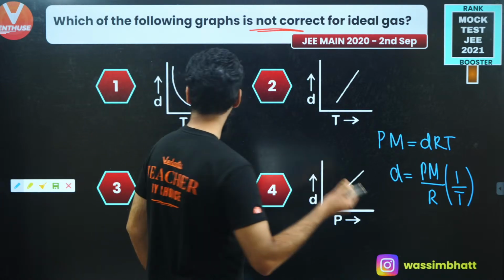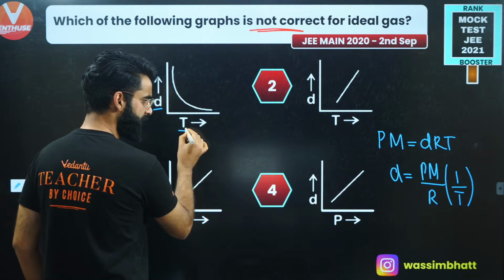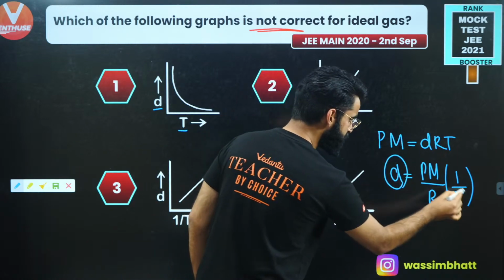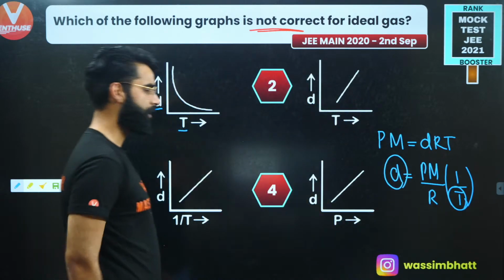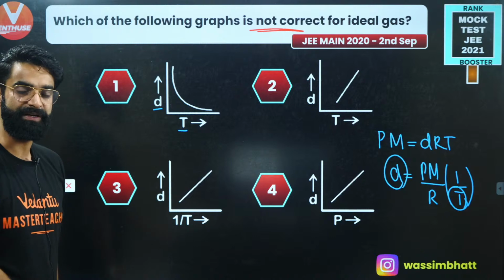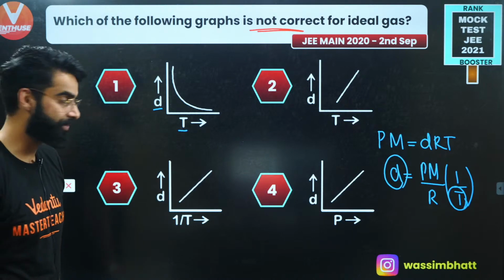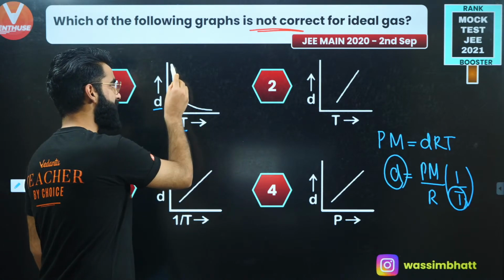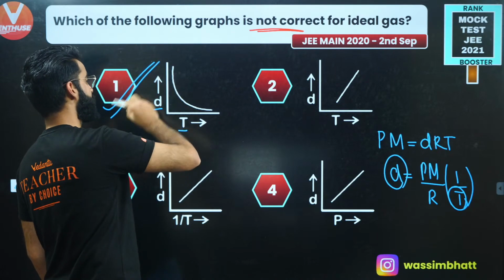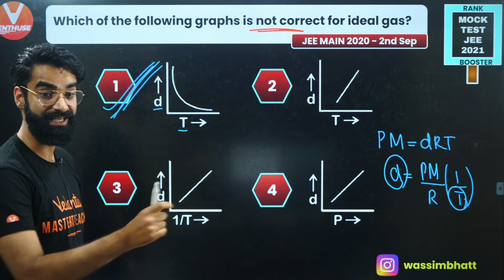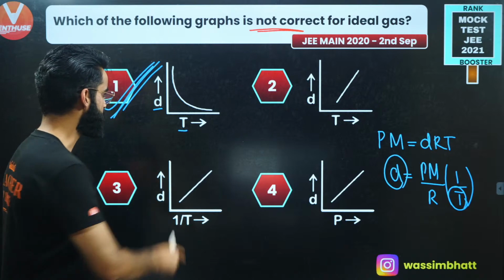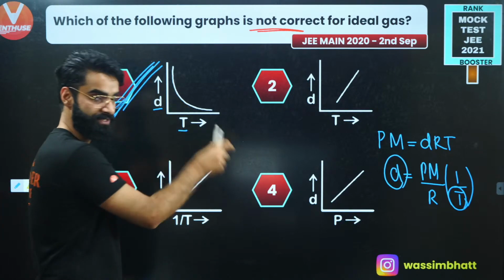See guys, I need to plot a curve between density versus temperature. Density and temperature are inversely proportional to each other. Whenever I need to plot a curve between 2 variables which are inversely proportional to each other, the nature of the curve is a rectangular hyperbola. So this one is the correct one. I'm not supposed to check the correct one, I'm supposed to check the incorrect one. So d versus T will be absolutely your rectangular hyperbola.